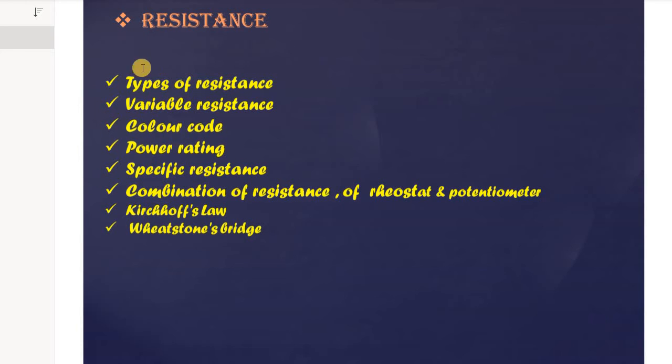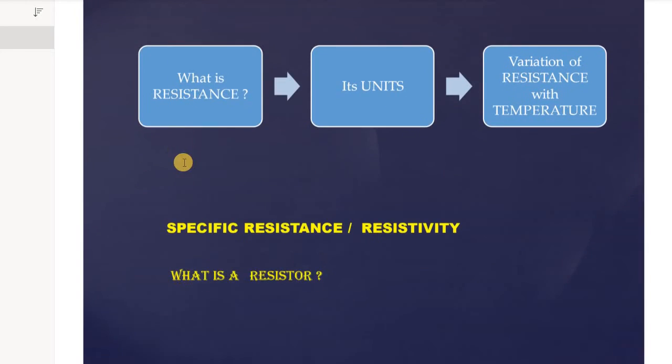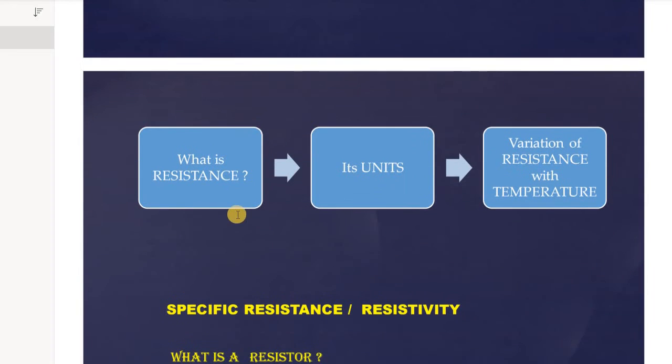Now I must say, first we need to know what is resistance. Okay, resistance टा कौन जानला परे, units जानला परे, आमे variation of resistance केमिति होउची with temperature that we will know. Then I will go to specific resistance and resistivity. Then last of all, in this part, I will go to what is a resistor.